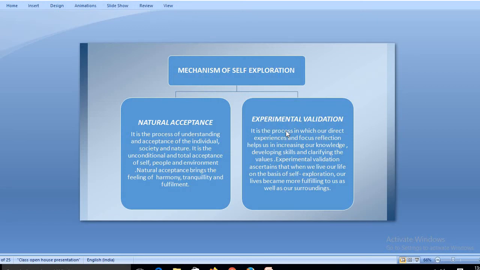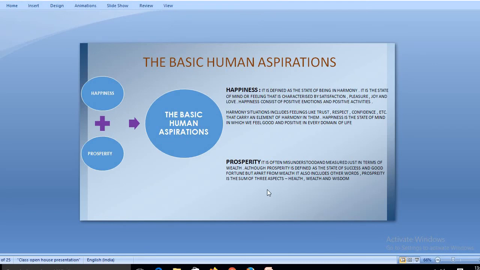Now, moving further, what are the basic human aspirations? There are two things in the basic human aspirations: one is happiness, another one is prosperity. As you know, happiness is basically a state where a person is able to live his life in happiness. With prosperity, whatever he wants in his life, he not only achieves it, rather he relishes it in his entire life. So this is what happiness is all about, where you keep yourself in harmony, and you enjoy your life to the fullest.